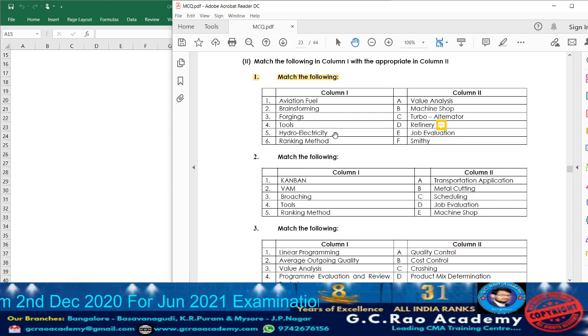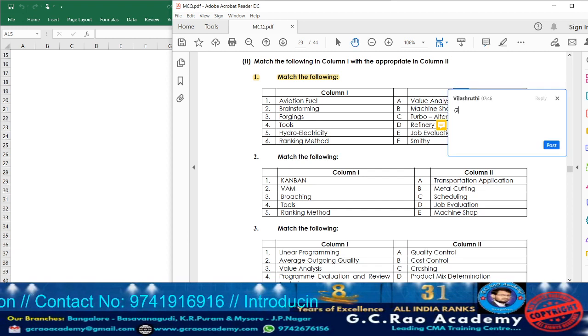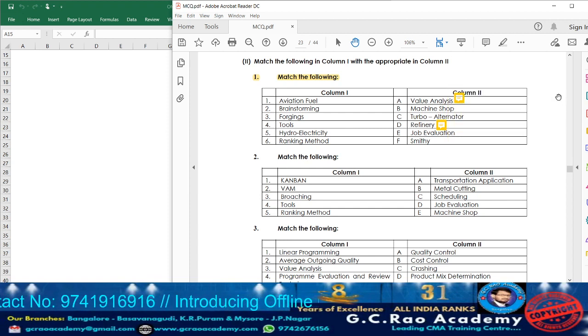Okay, next we have brainstorming. In brainstorming, they take decisions to solve one particular problem. So we can tell it is a part of value analysis. Accordingly, take down point number 2 here.